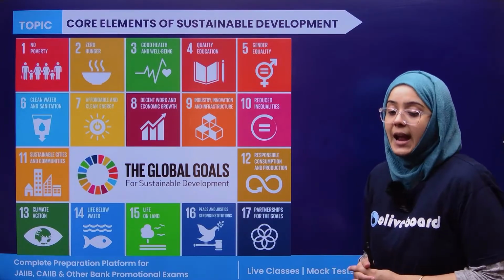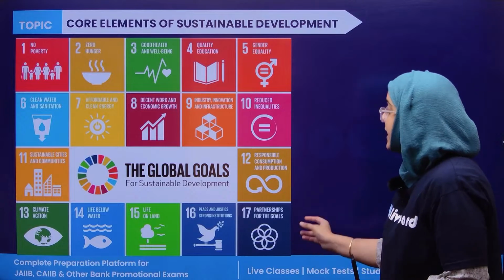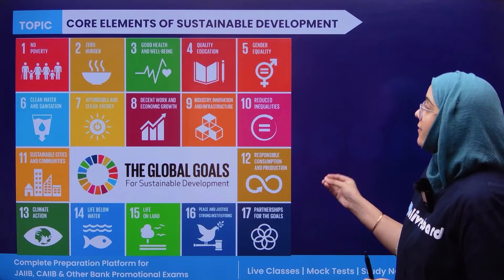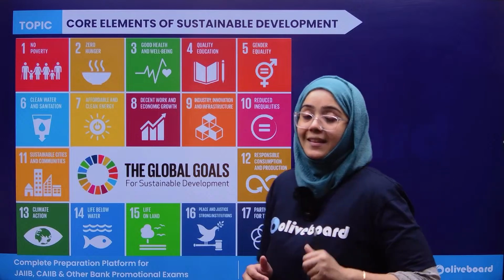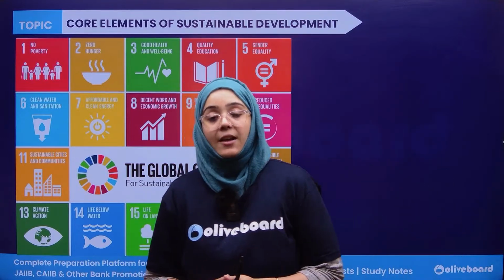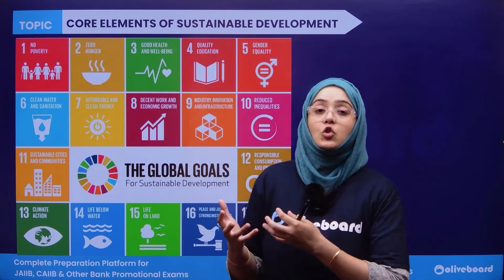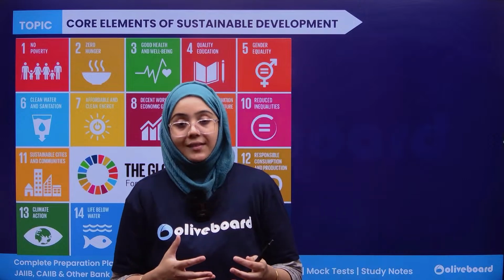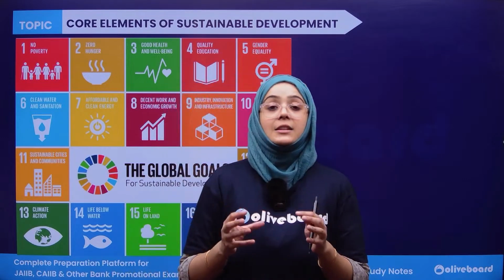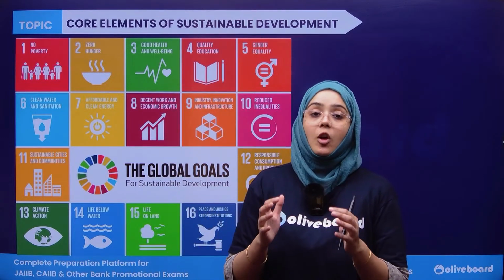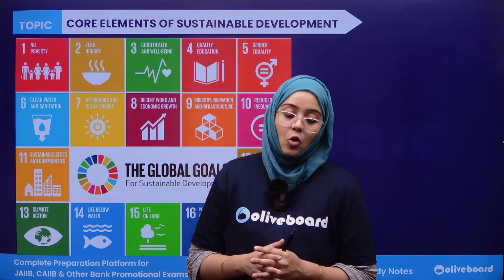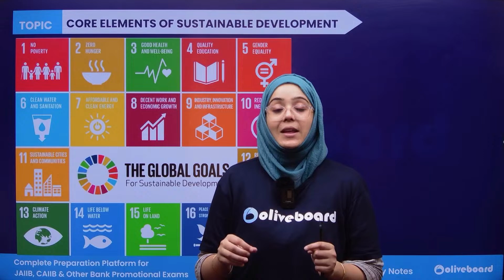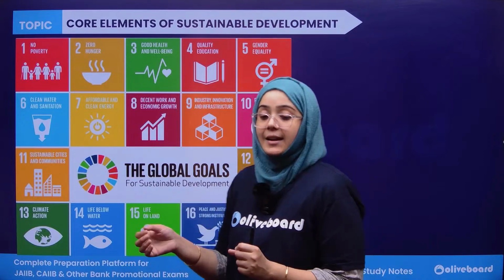Okay, so there are actually 17 sustainable goals that are defined. Okay, sustainable goals or sustainable development. What is sustainable development? Sustainable development means the efficient utilization of the resources in such a way that it can fulfill the needs and wants of the present generation as well as the future generation also. So there are actually 17 sustainable goals that are defined.